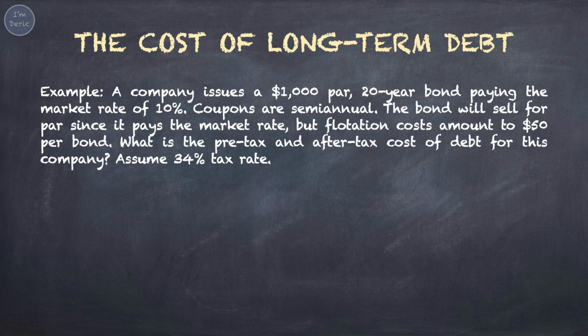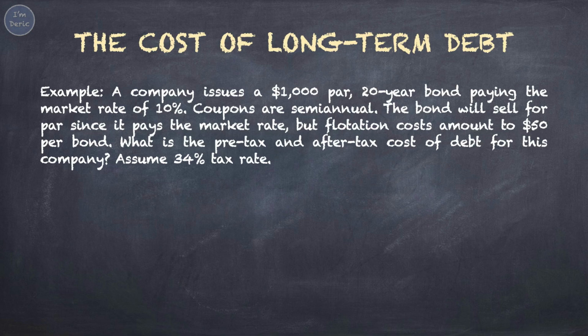Let's take another example. A company issues a $1,000 par, 20-year bond paying the market rate of 10%. Coupons are semi-annual. The bond will sell for par, that is $1,000, since it pays the market rate, but flotation costs amount to $50 per bond. What is the pre-tax and after-tax cost of debt for this company?